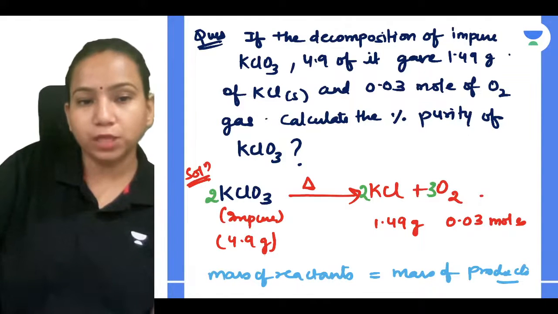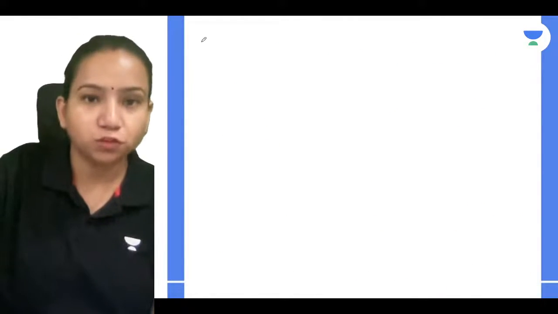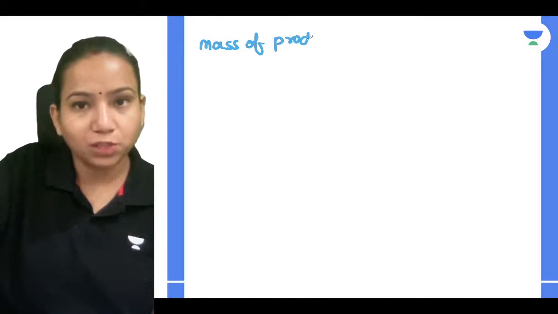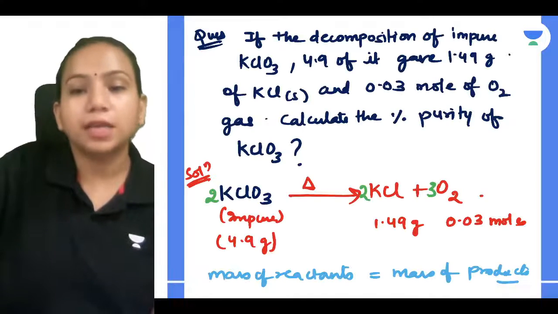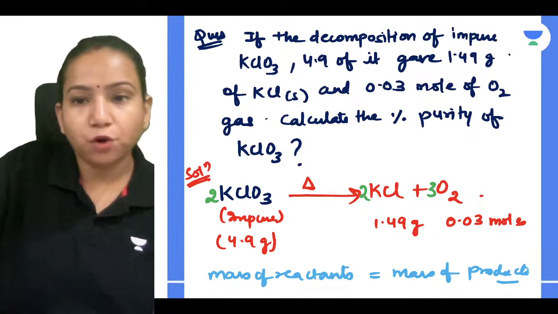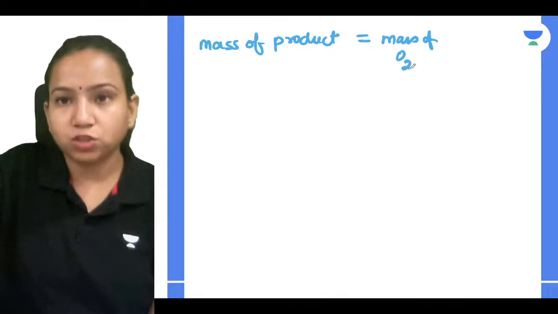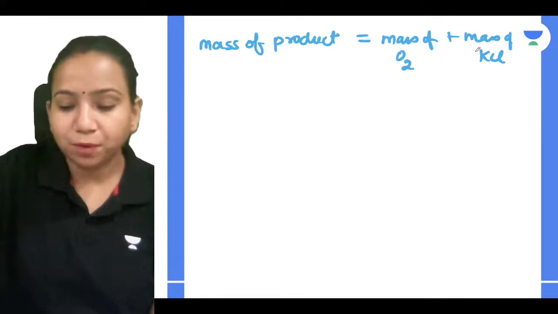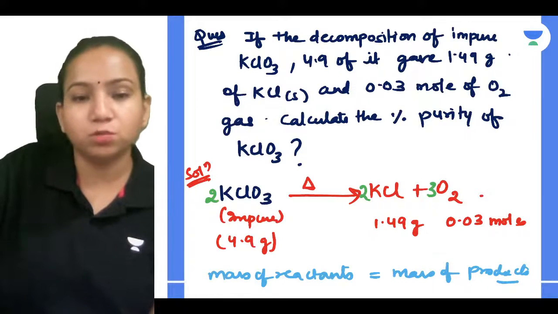So what you have to know, very simple: you will first calculate the mass of product. For the mass of product, you require the mass of oxygen plus the mass of KCl. But for oxygen, they have given you moles. So can I find out the mass from the moles?